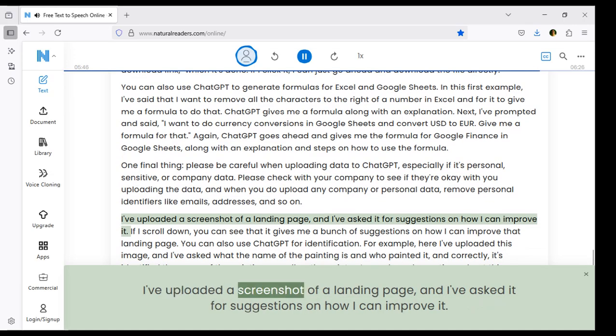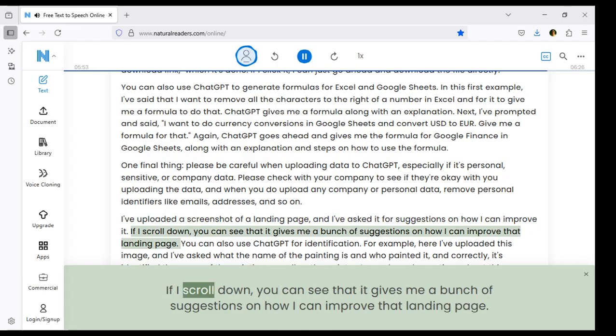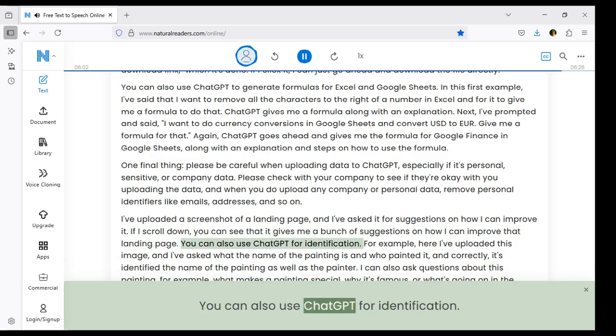I've uploaded a screenshot of a landing page, and I've asked it for suggestions on how I can improve it. If I scroll down, you can see that it gives me a bunch of suggestions on how I can improve that landing page. You can also use ChatGPT for identification.